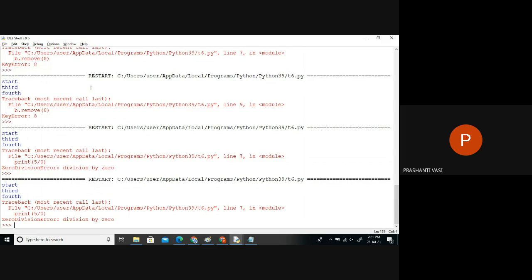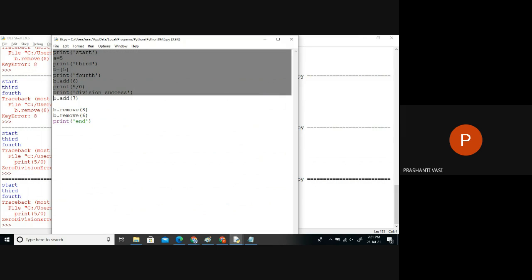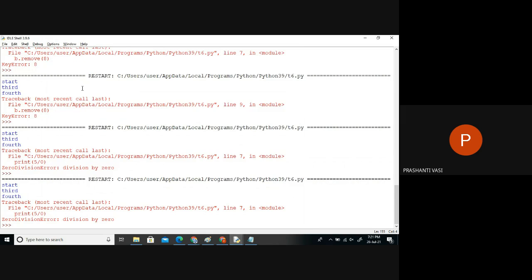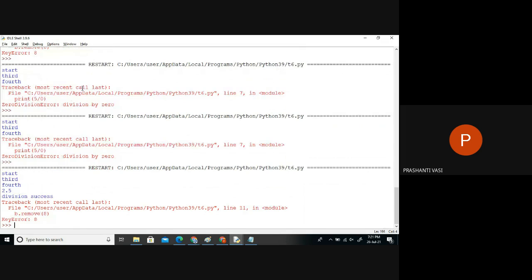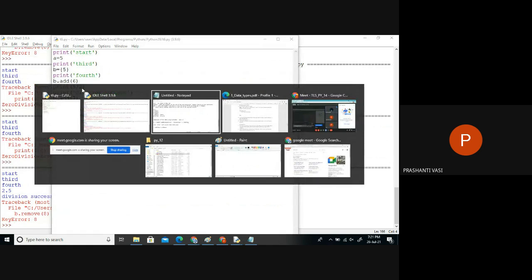Because it's an interpreter, it will execute from top to bottom till the time we don't face an issue. But if we face an issue, from here it will quit. If there was no issue in this, it will still continue to the next phase. Right? So this is called exception handling. We'll do that in later classes.